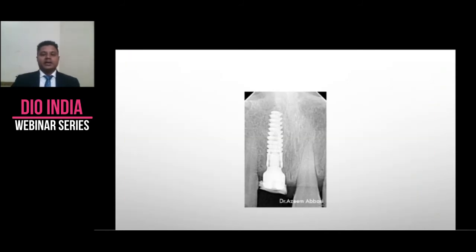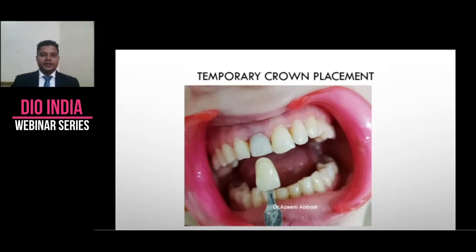Whenever I am packing my graft, I always use either a cover screw to avoid my graft getting inside my implant, or a gingival former. I find it much easier when I use a gingival former, because then I can tuck along the gingival former without being afraid of touching my implant with other metal instruments. So this is the temporary crown in place. She was already told that her interim crown might not look as good as her adjacent tooth, because I need to work a lot in her case.